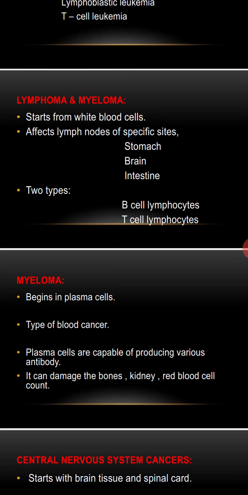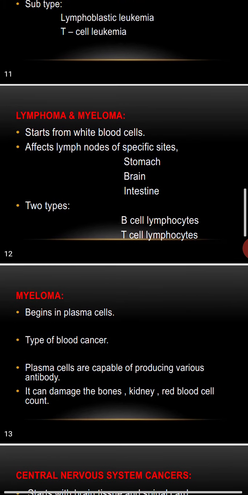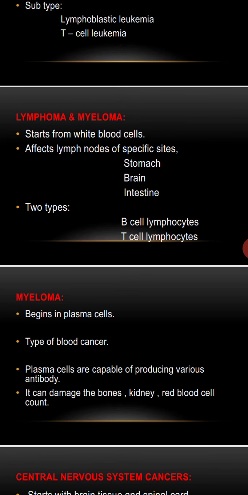And there is also non-Hodgkin lymphoma. The lymphomas which are not included in Hodgkin's are called non-Hodgkin's lymphoma. It is the most common and affects the B and T cells. Burkitt's lymphoma and follicular lymphoma belong to the B cell lymphomas, and an example of T cell lymphoma is peripheral T cell lymphoma. So these are different kinds of lymphoma.